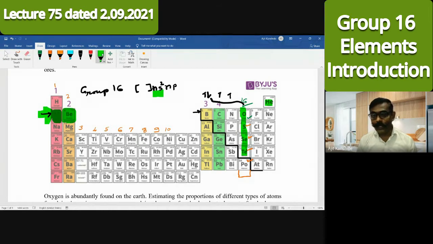Afterwards, electrons will enter the p orbital. So here will be the first entry of the electron, which I can represent here. Here will be the second entry of the electron. Here is the third entry. And here in oxygen, it is our fourth electron in the p orbital. Student, my question was, how many electrons are there in the outermost p orbital? See this electronic configuration and you can answer.